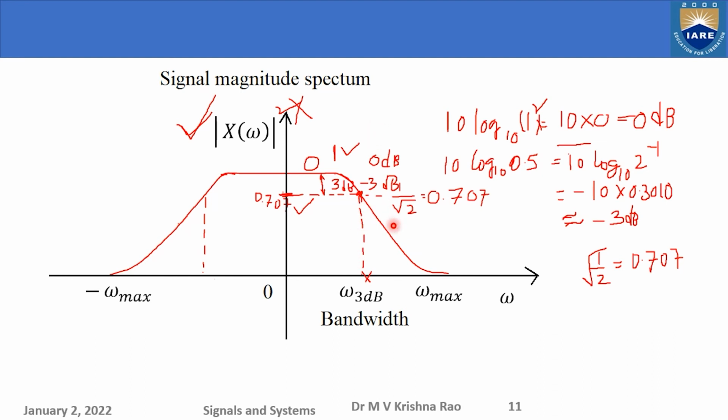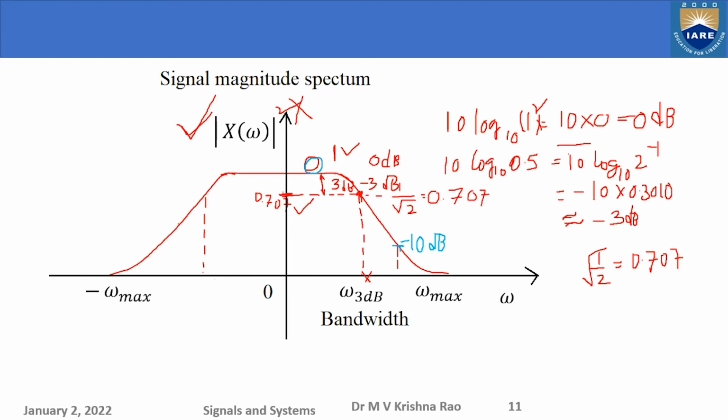If somebody asks for the 10 dB cutoff frequency, I should put 10 dB here. Let me change the color of the ink. So this point I can consider, and this can be minus 10 dB, that is 10 dB down from the peak value. Where is the peak value? The peak value is here, 0 dB.